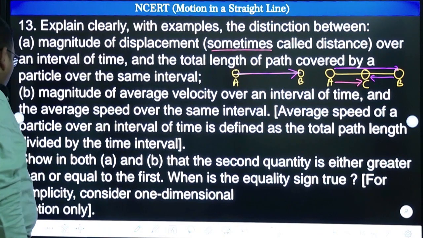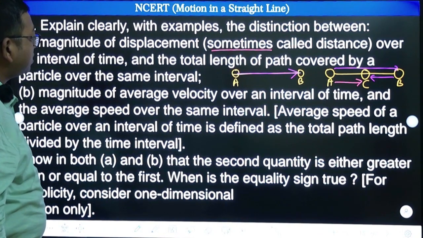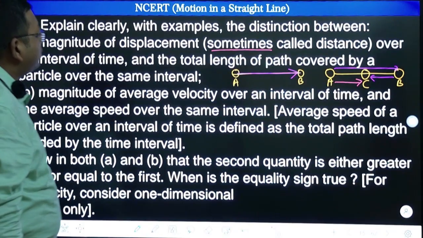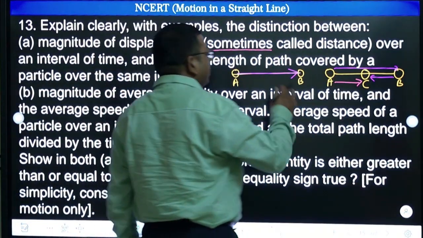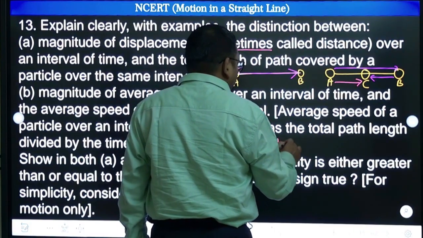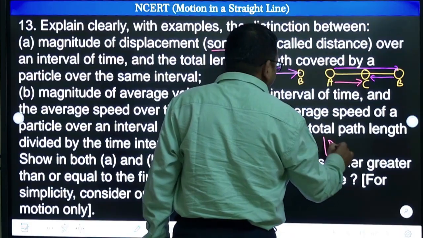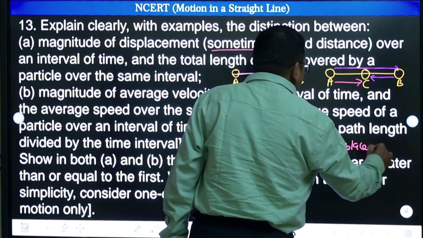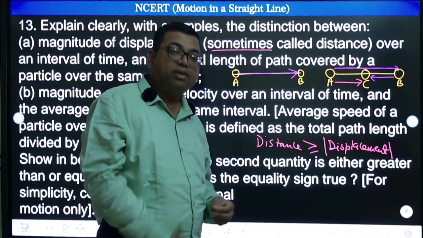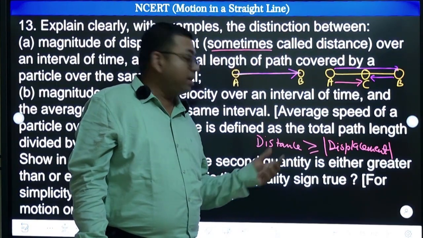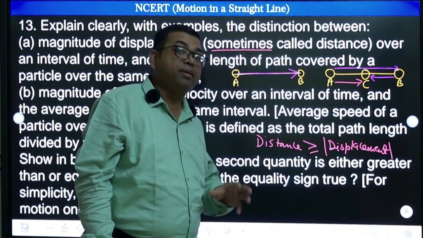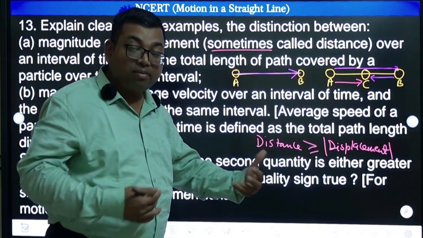Next, so in both A and B the second quantity is either greater than or equal to the first, when is the equality sign true, right? So now you can understand very clearly, we can say that the distance can be greater than or equal to magnitude of displacement over an interval. Remember, this concept is over an interval. When you take it instantaneously, then they will be equal because a small path length or a small displacement magnitude is going to be same. So this concept is only true over an interval or a time gap.